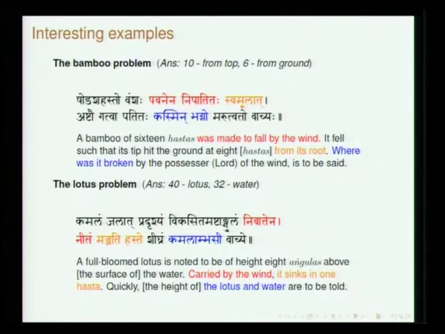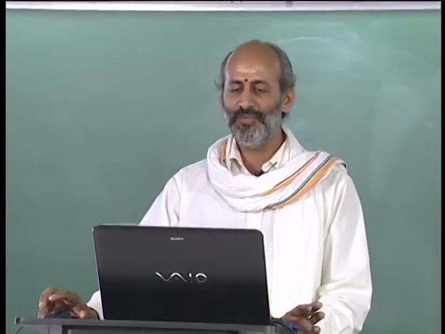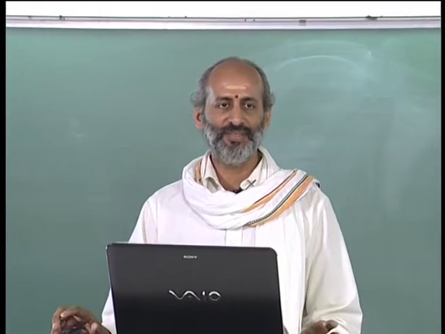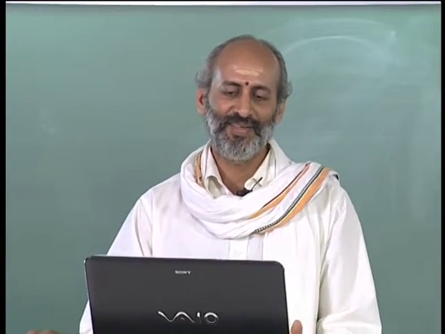Then we have this bamboo problem. षोडश हस्तः वंशः पवनेन निपातितः स्वमूलात् अष्टौ गत्वा पतितः कस्मिन् भग्नः मरुत्वतो वाच्यः. He says, think of a bamboo of height 16 hastas. It fell because of the wind.